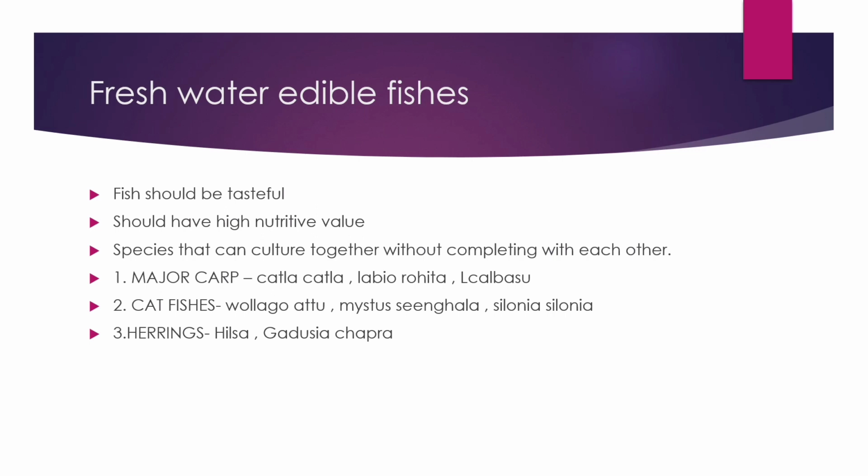So these are the main three species: major carp, catfishes, and herrings, which are available as freshwater edible fishes. And what are the examples of major carp? These are the examples which you have to remember. Just one or two are more than enough. And these species grow together without competing.